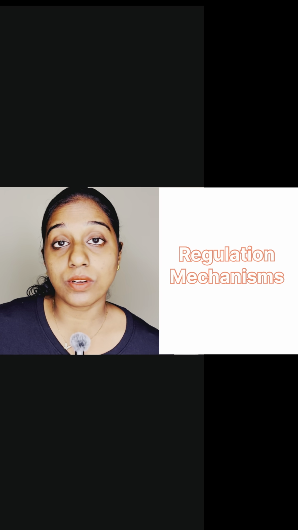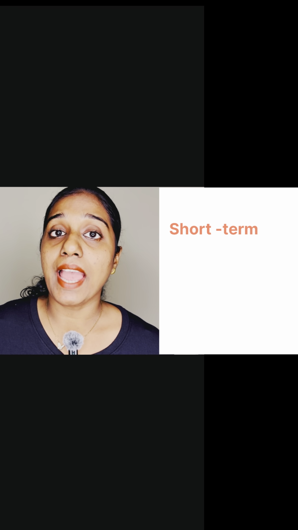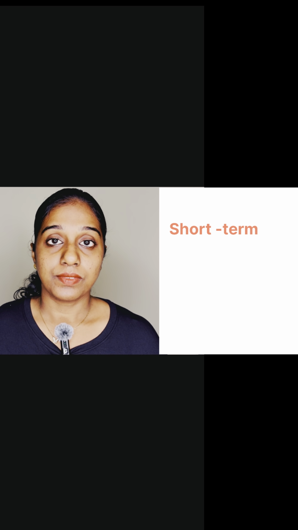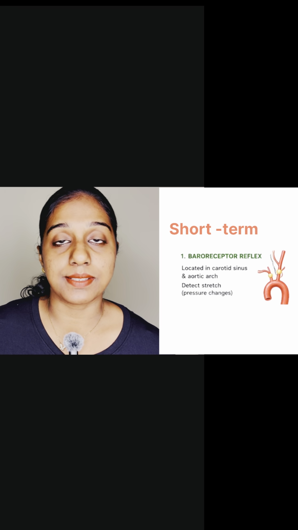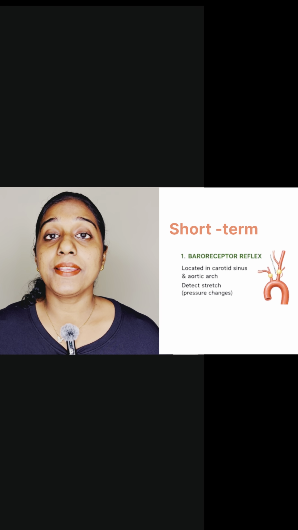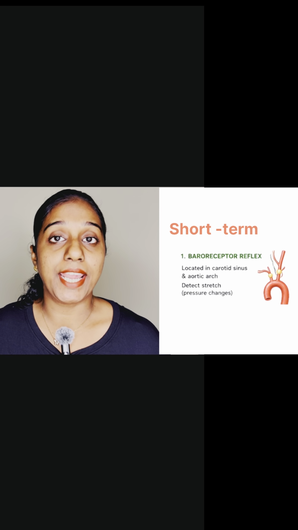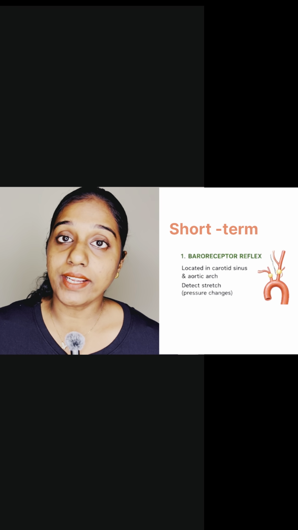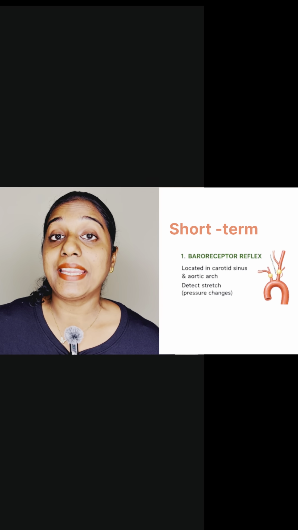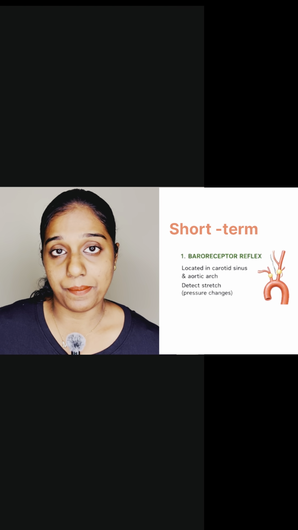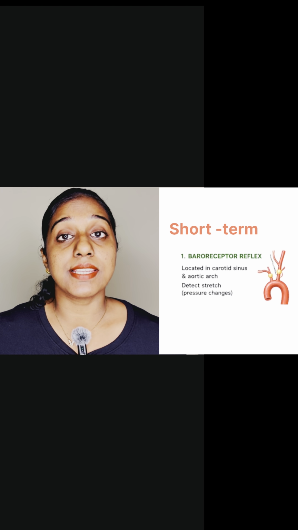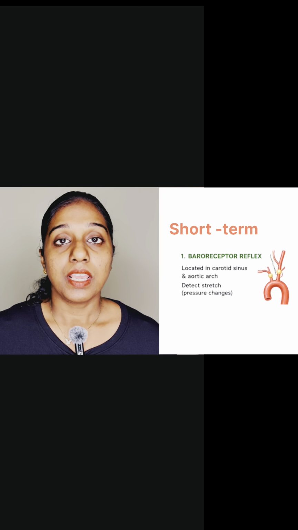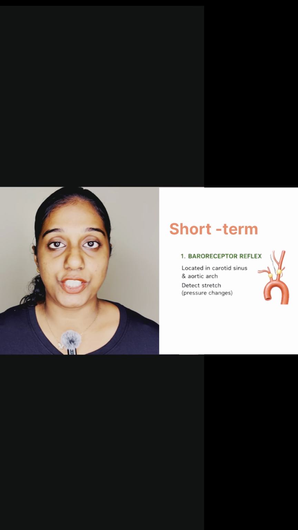Next is regulation of blood pressure. First one is short-term regulation. It is rapidly acting, within seconds to minutes. In that, first one is baroreceptor reflex. It works when BP is in between 70 to 150 mmHg. It is located in carotid sinus and aortic arch. It is stimulated by increase in stretch, that is increase in blood pressure. Its main response is to decrease the blood pressure and also increase the ventilation.